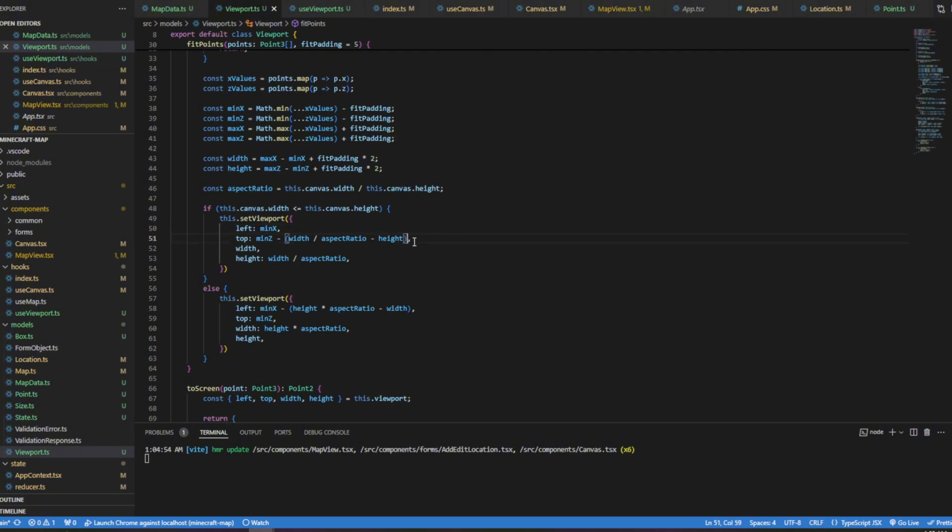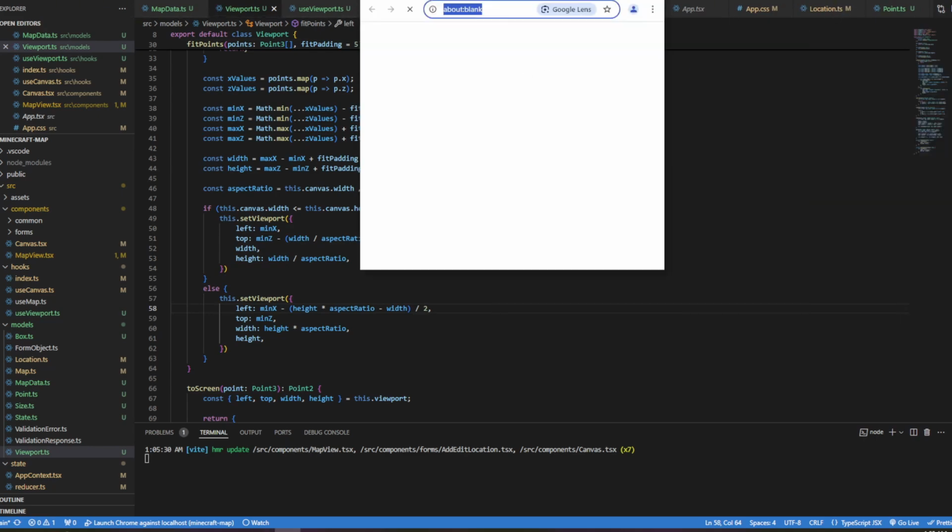Okay, I figured it out. All right, that's my fault. Divided by 2. I forgot to divide it by 2. Okay, that's cool. So that should do it. Yep, right. Well, more or less in the center. A little bit high, but I think it just does that anyway on my prototype too. Yeah, so that's cool. Fits to the points.